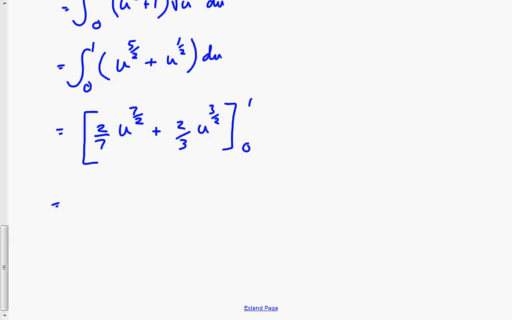Now I need to substitute in my values. When I put in 0, that disappears, so I can tidy that up. And I get my answer.